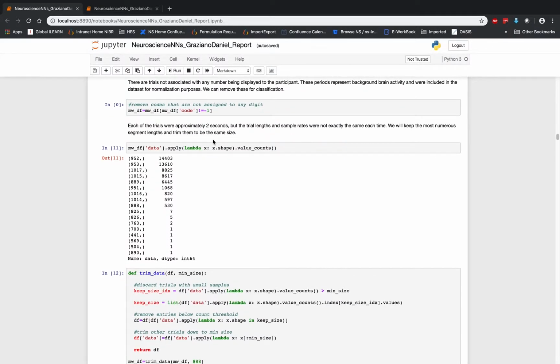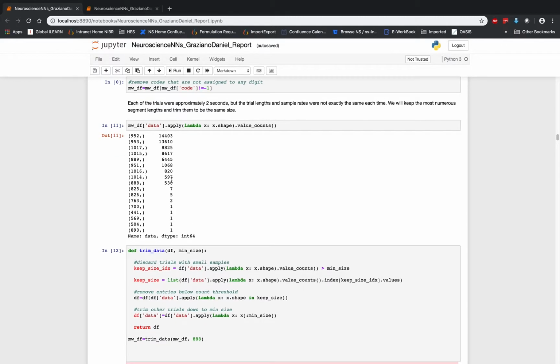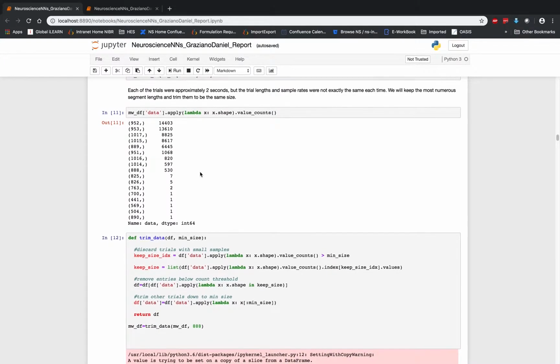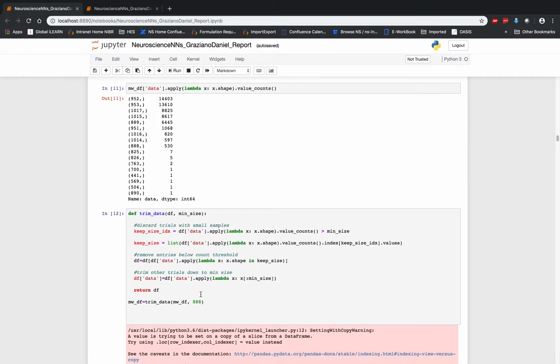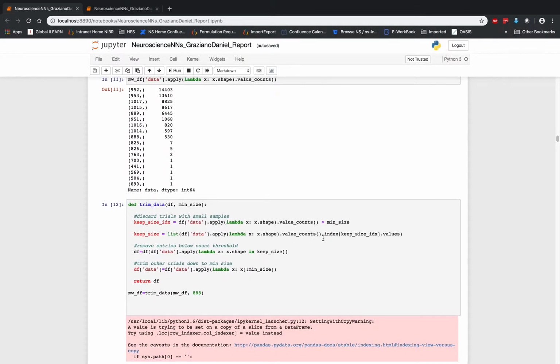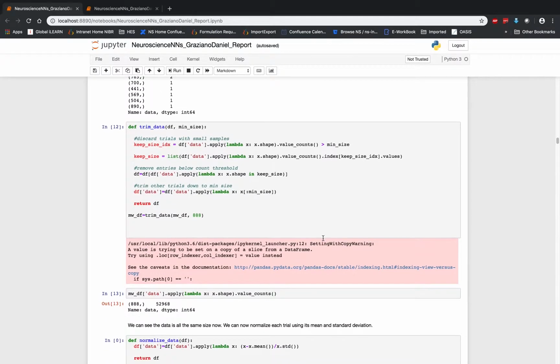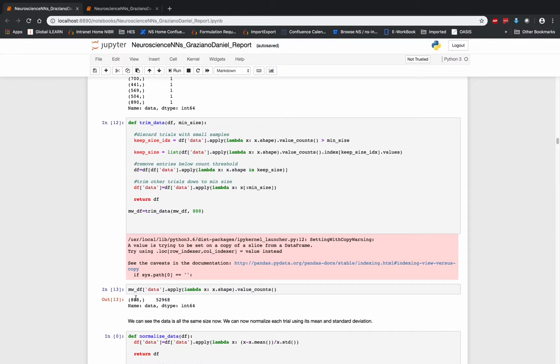We then check to see the lengths of the different segments. We have a problem here. You can see that the lengths are all different values. This is not great for any machine learning application. We kind of want a nice uniform input into our models, so we're going to have to do something about this, some data cleaning. So we have a function here which goes through and trims the data down to the most popular minimum size. We will either pad or trim the data down so that we pretty much eventually end up with, as you can see down here, all the data is now a single size, which is 888 samples